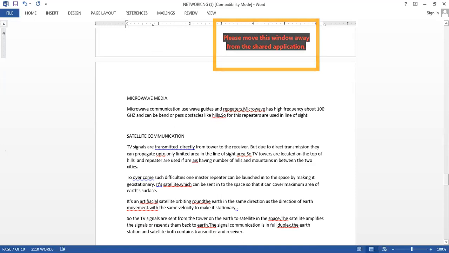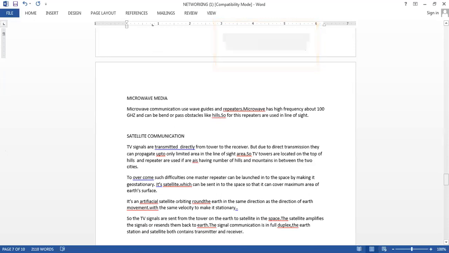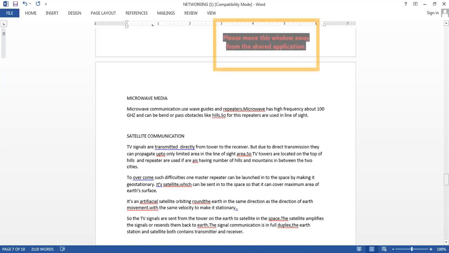But in this case, you will have to use repeaters again and again, because they travel in line of sight, and the earth is a round surface. So if they are traveling in a straight line, again there will be an obstacle. So many repeaters are used in case of microwave media. Whenever you have transmission for a larger area, we use microwave.